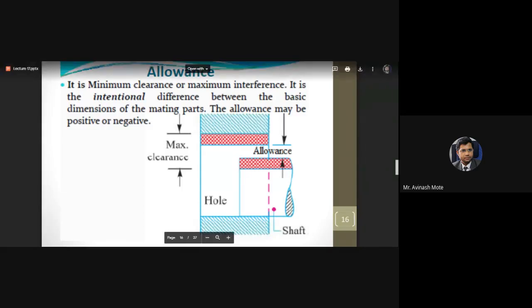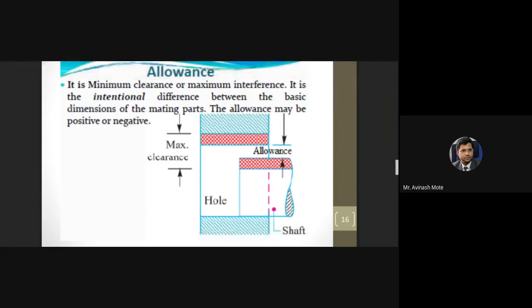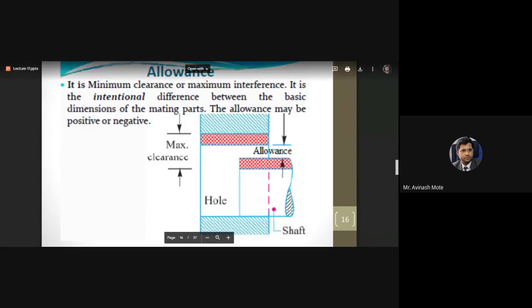Similarly for the hole, which is the larger opening, this red colored crisscross region represents tolerance. One is the upper limit and another is the lower limit. The difference between the upper limit and lower limit, this red region, is nothing but the tolerance. So the lower one is the tolerance of the shaft, and the upper one is the tolerance of the hole.